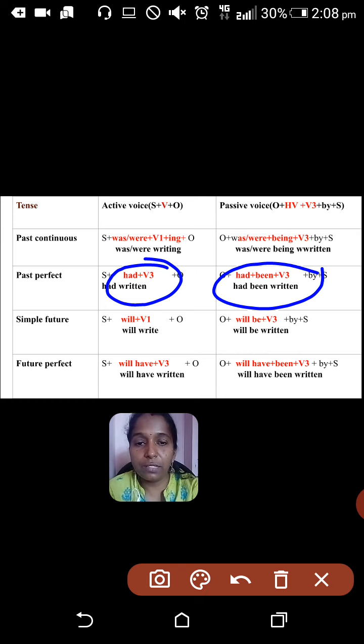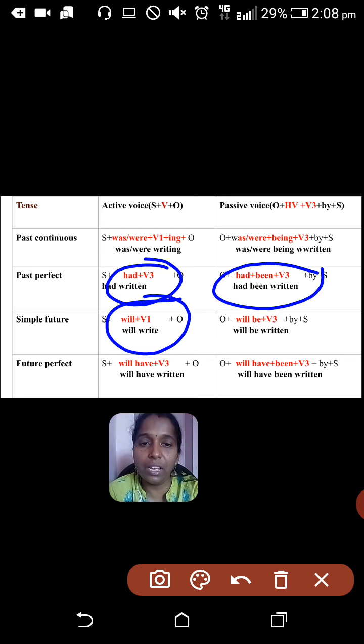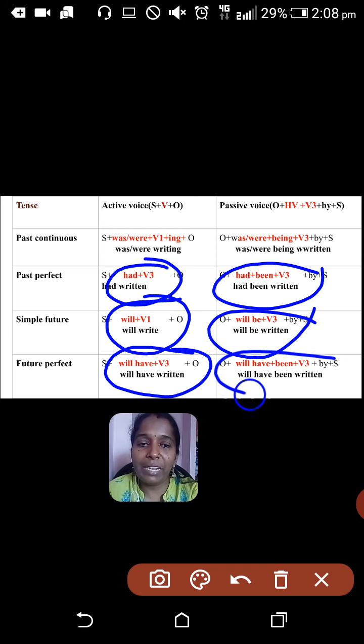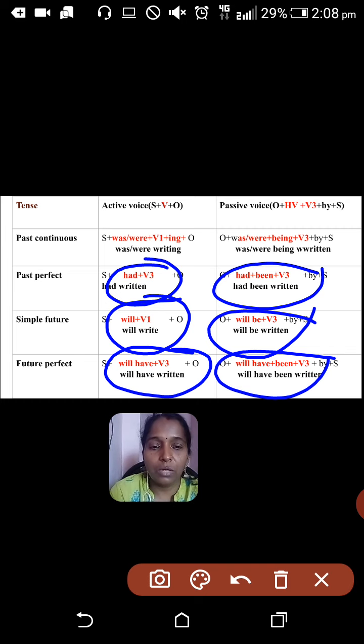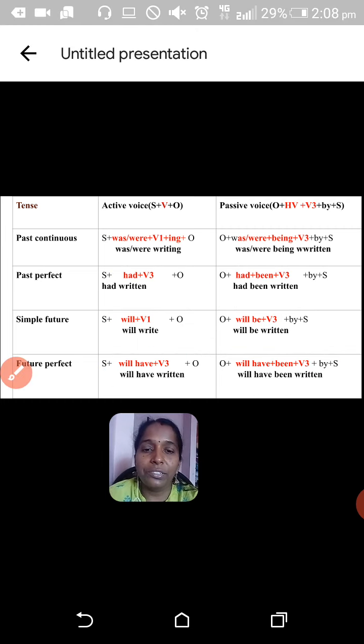Then simple future tense. In simple future tense, the verb form is will plus V1. Will write can be changed to will be written. Okay, then future perfect tense, will have written can be changed to will have been written. Okay, so that's all about the tenses.